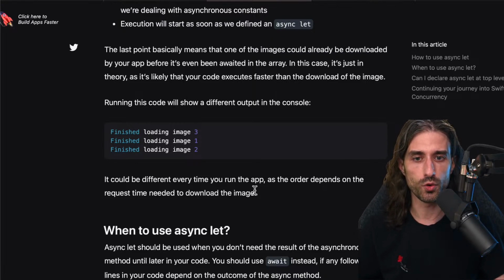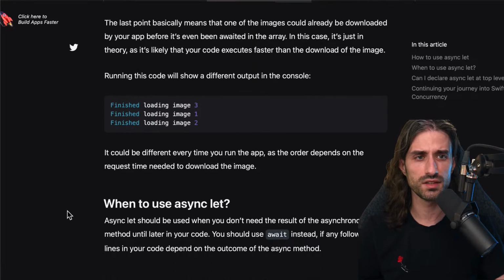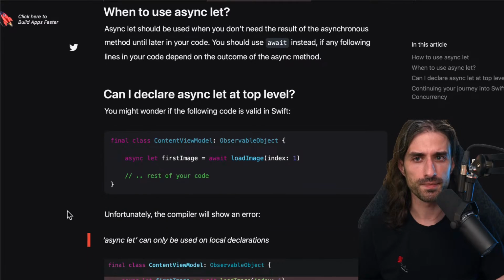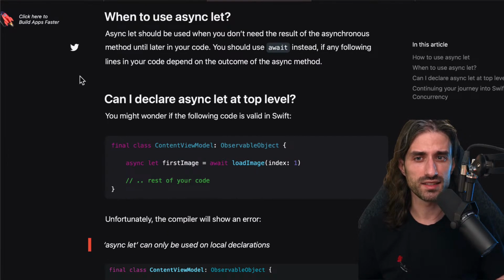It could be different every time you run the app, as the order depends on the request time needed to download the image, so something that is unpredictable by definition. So when to use async-let?